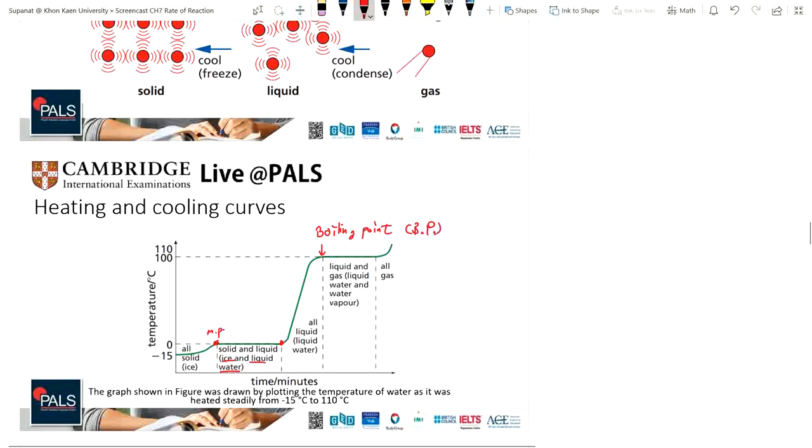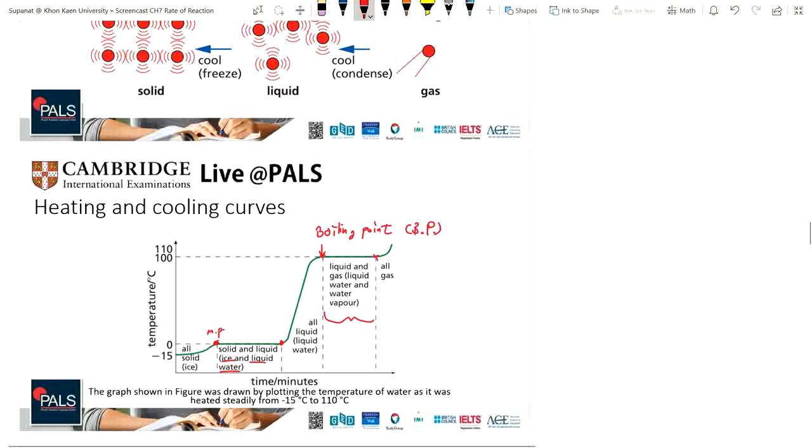So at the boiling point, the liquid starts to change state from liquid into gas. So we'll see here the liquid water and the water vapor in this region, and the temperature will stay constant until all of the liquid water changes to water vapor. Then it's going to start increasing again.